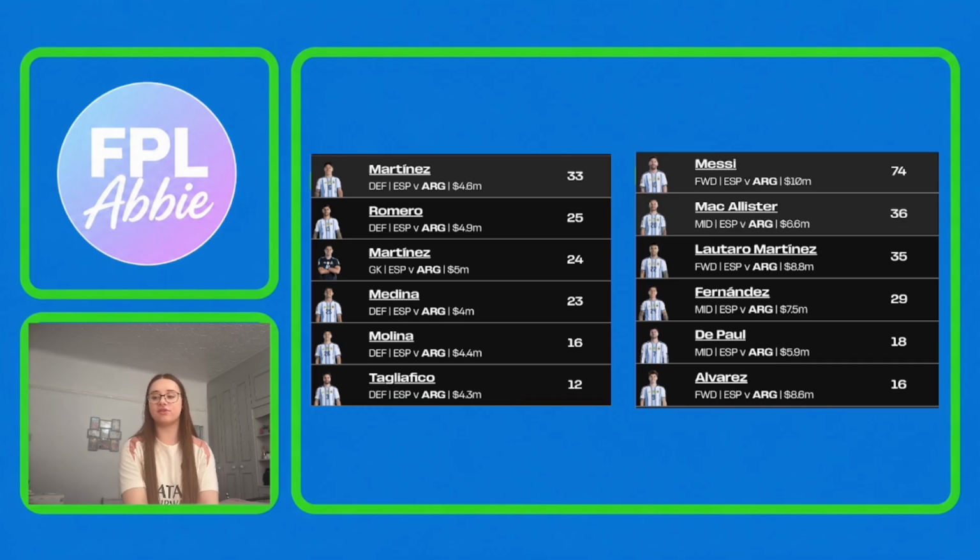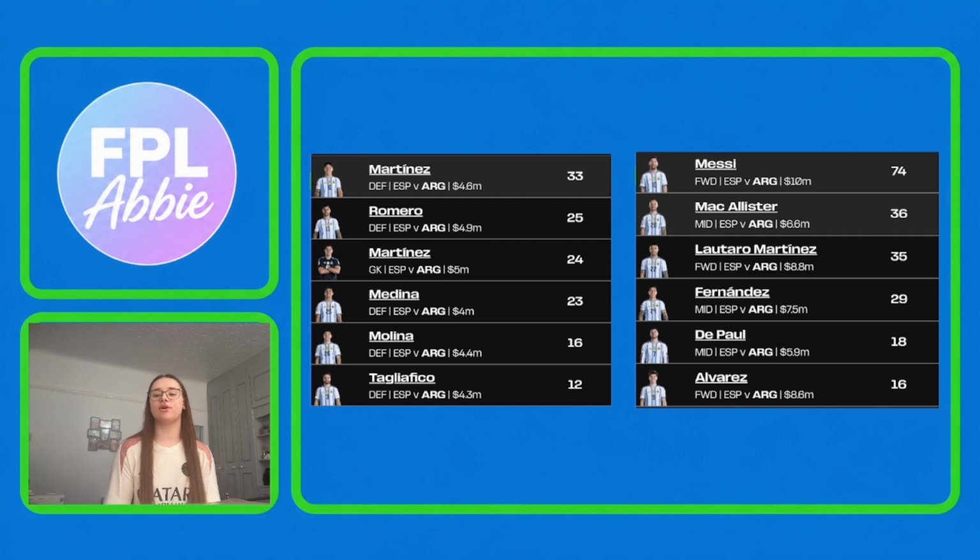I think the safest options are both Martinez's, Romero and Molina, I'd say all look pretty nailed on. With Medina and Tagliafico, I think Tagliafico has pretty much nailed down the starting position now, but there probably is a slight bit of risk still, and with Molina only being 0.1 million more than Tagliafico, then for the safety, if you can afford it, I would probably lean towards Molina.